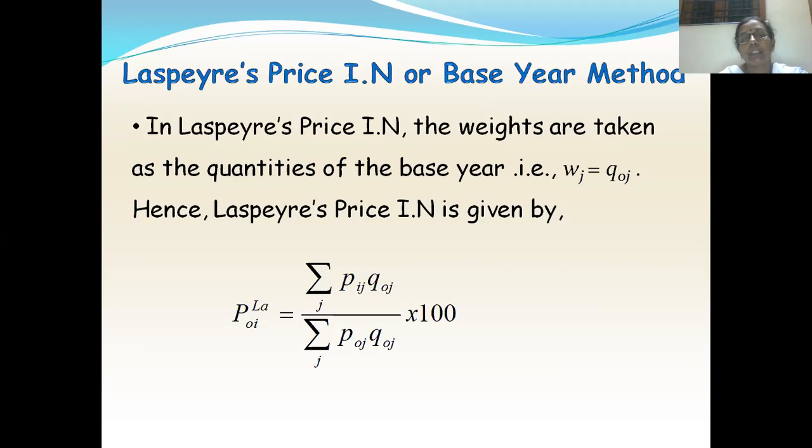First one is Laspeyres price index number, which is also known as base year method. So why it is called as base year method? In Laspeyres index numbers, here the weights Wj are taken as quantity of the jth commodity in the base year. So because we are considering quantities of the base year, this is called as base year method. So in the formula, wherever you have Wj, replace it with Q0j. So P0I LA means Laspeyres price index number. This is equal to summation over J Pij into Q0j, because Wj is Q0j, divided by summation over J P0j Q0j into 100.